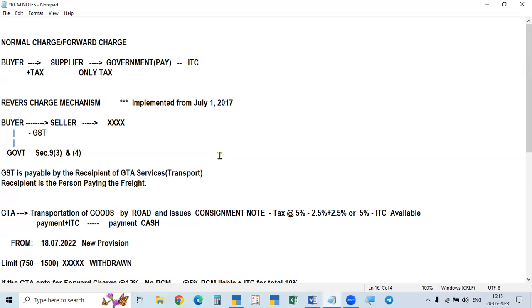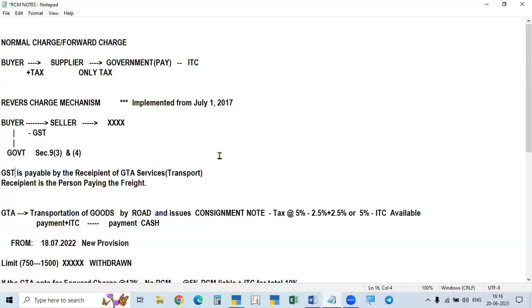So the receiver of the goods, generally the transporter will give the bill to him. He will receive the goods, take delivery of the goods, and then he will pay the freight. Okay. And sometimes he will not pay the freight. The person who is selling and sending the goods is called seller, and the buyer of the goods is the buyer.